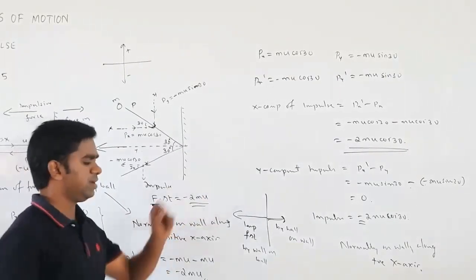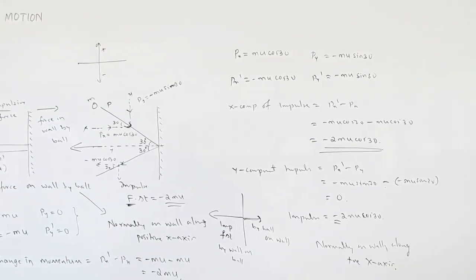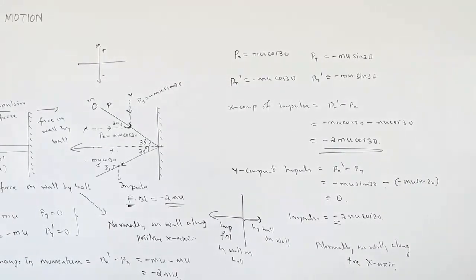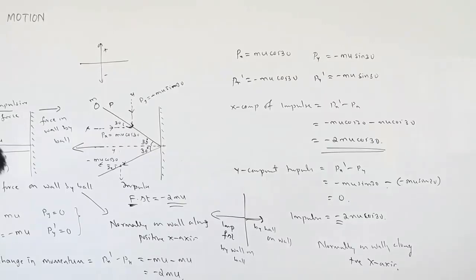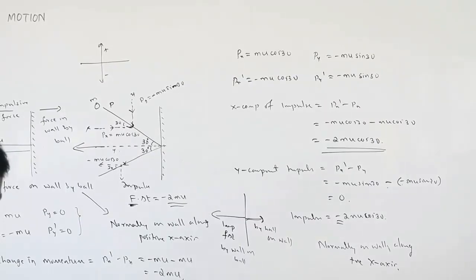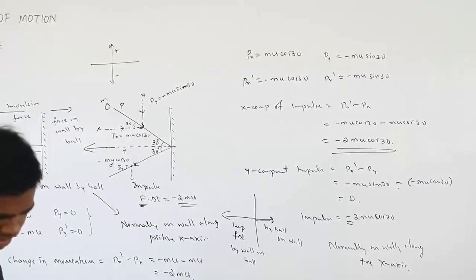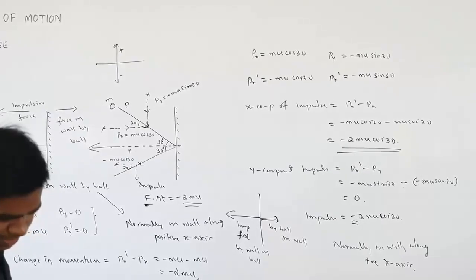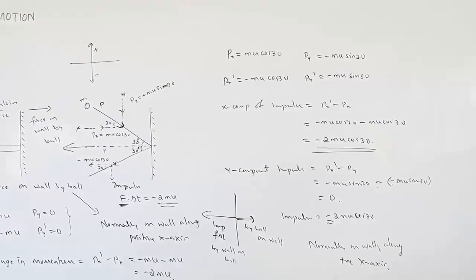So this is how we can find the direction of force applied by the moving object on the wall. Similarly, they extend the question. The second question is the magnitude of impulse imparted to the balls by the wall. They are asking the ratio of magnitudes of impulses imparted to the ball by the wall.